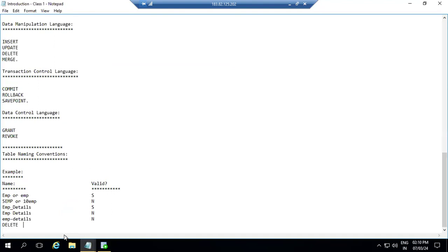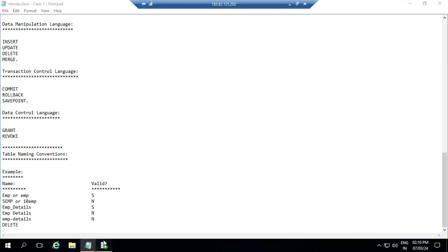So while creating a table, what are the rules we should follow? It can contain uppercase and it can contain lowercase. It can contain underscores. But hyphen, it is not accepting. Same way space, it is not accepting. And Oracle reserved or SQL reserved keywords are not allowed while creating the tables. These are the rules we are going to follow whenever we create a table.